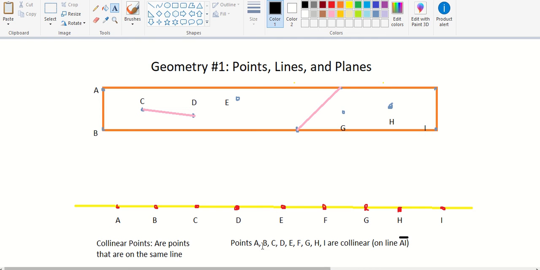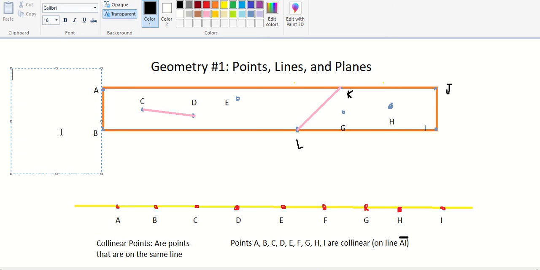Okay? And then, well, you kind of get the idea. I'm just gonna draw this now so it doesn't waste too much time. J. Sorry for my handwriting. K and L. Now, I have to say a new definition, which is called coplanar.